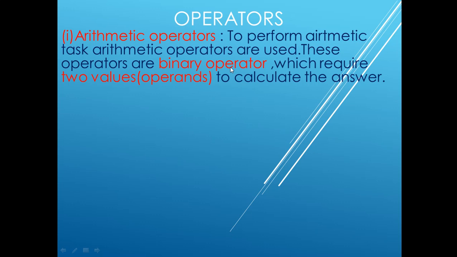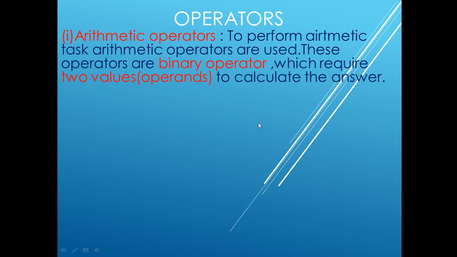These operators are binary operators. Yes, this is a very important term, binary operator. Which operator is known as a binary operator? All the arithmetic operators are binary operators. So binary operators require two values, or two operands, to calculate the answer.